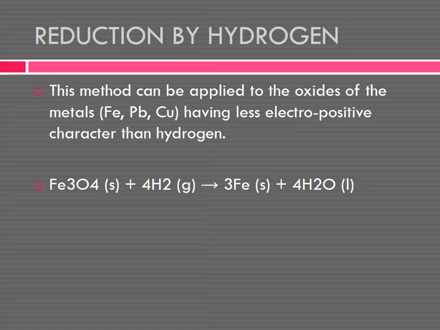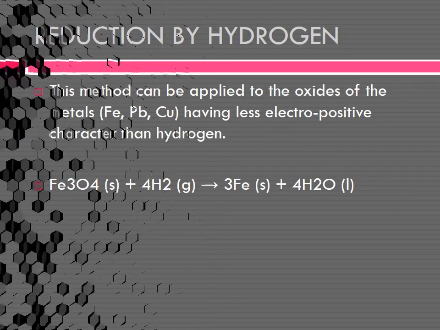So metal combined with oxygen is a metal oxide. The metal oxide reacts with hydrogen and gives the pure metal. See, 3Fe is in solid form, and water in liquid form. Do you understand?